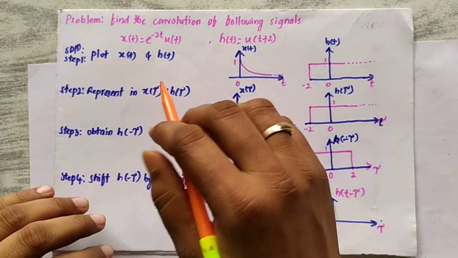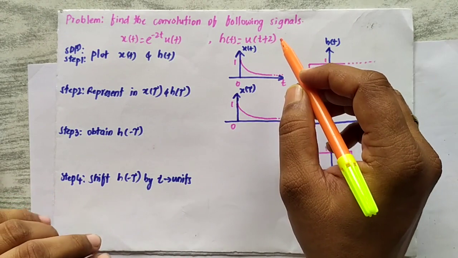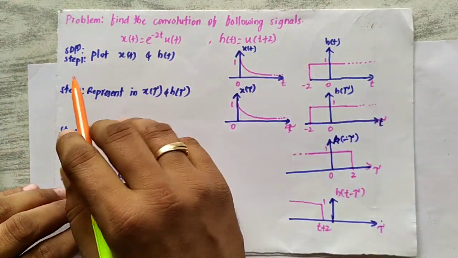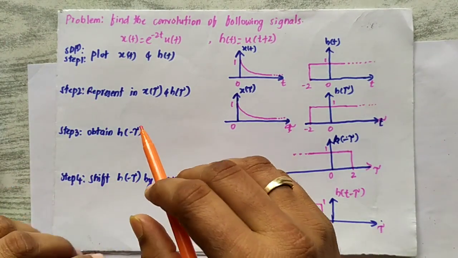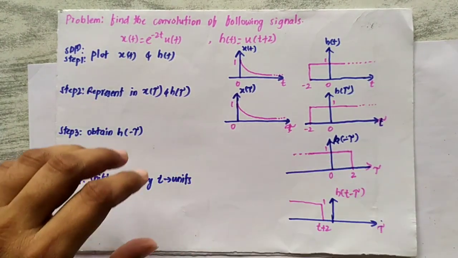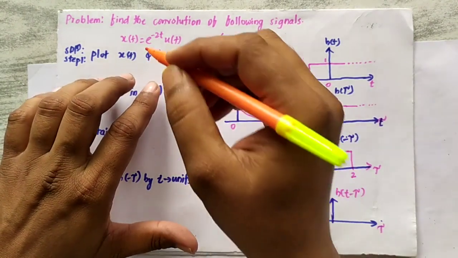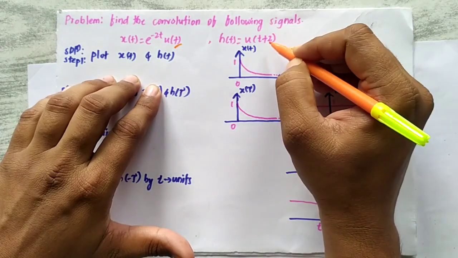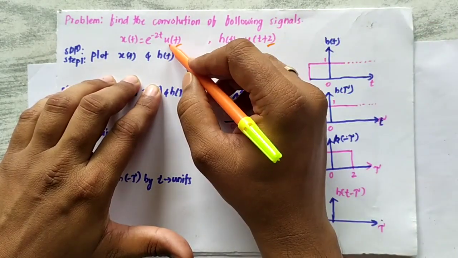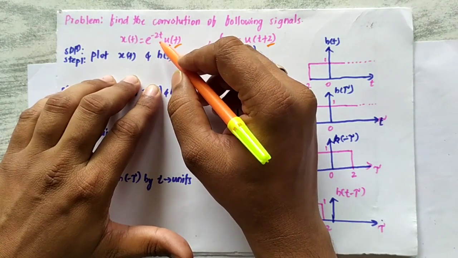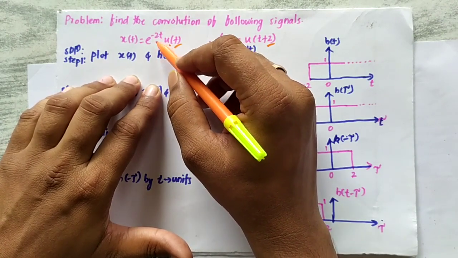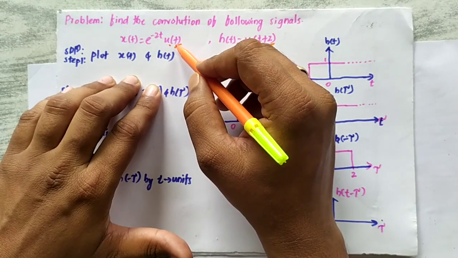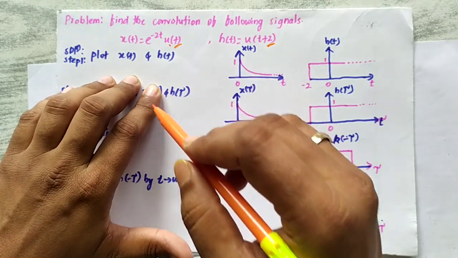Since the given problem is in expression form, we need to plot it. So step 1 is plotting x of t and h of t. You can observe that both x of t and h of t have u of t terms. Here we also have e power minus 2t, an exponential signal that continuously decays because of the minus sign, and it is multiplied with u of t, the unit step signal.